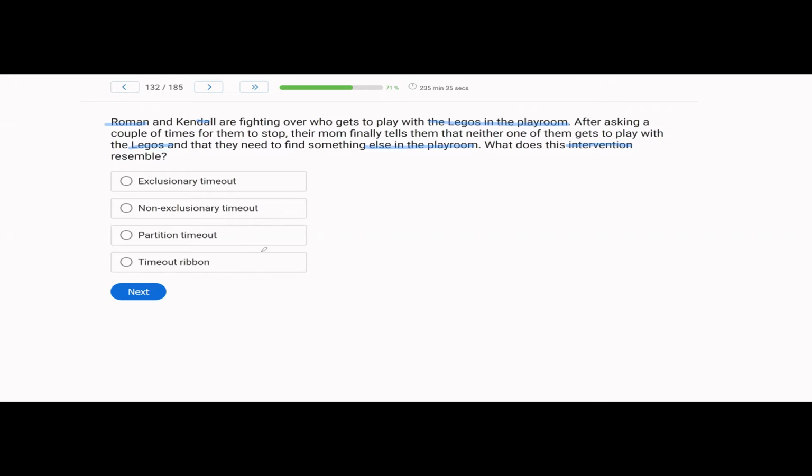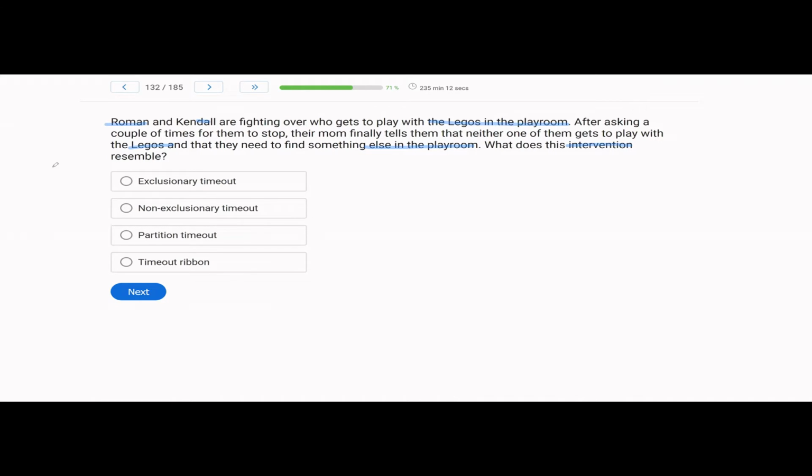With C, a partition timeout, you would put some sort of barrier or something that is separating the learner from the reinforcement and the setting or whatever that reinforcer is or whatever the timeout is related to. And then a timeout ribbon, you're either going to give them a sticker or some sort of marker, some type of ribbon that indicates timeout is in effect.